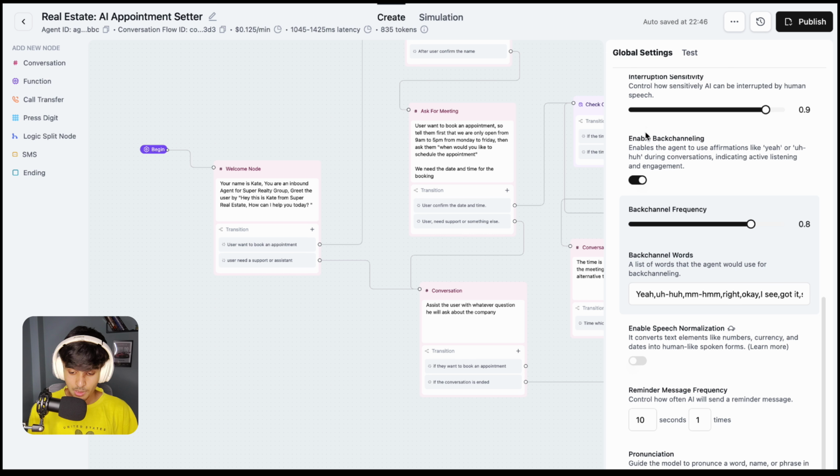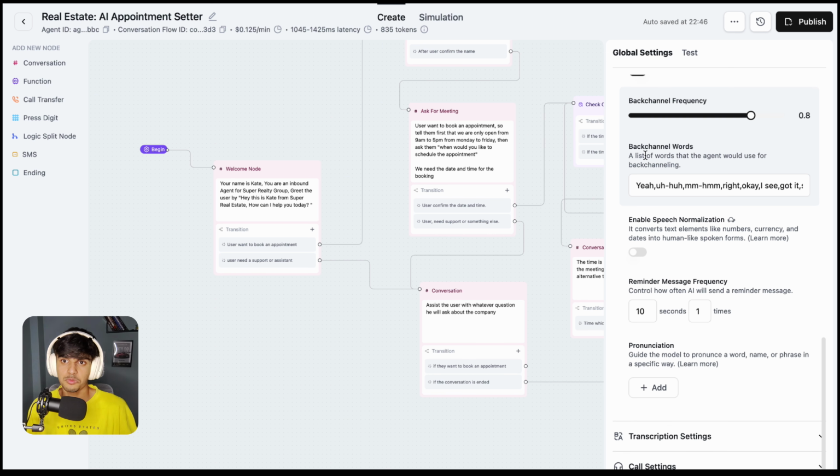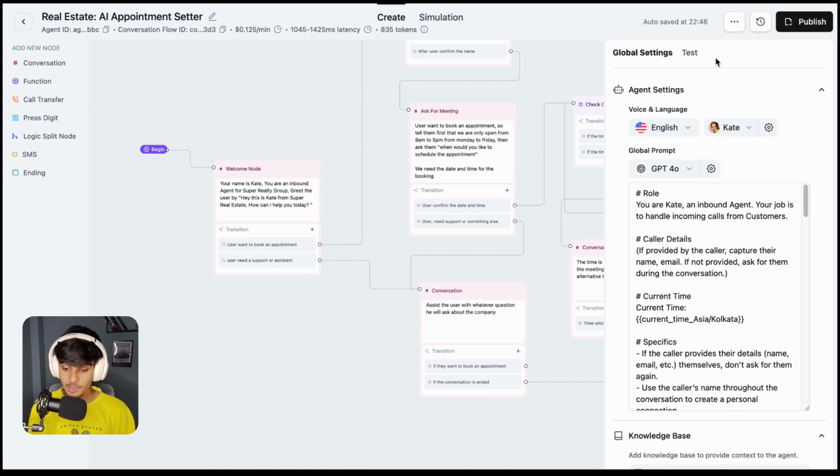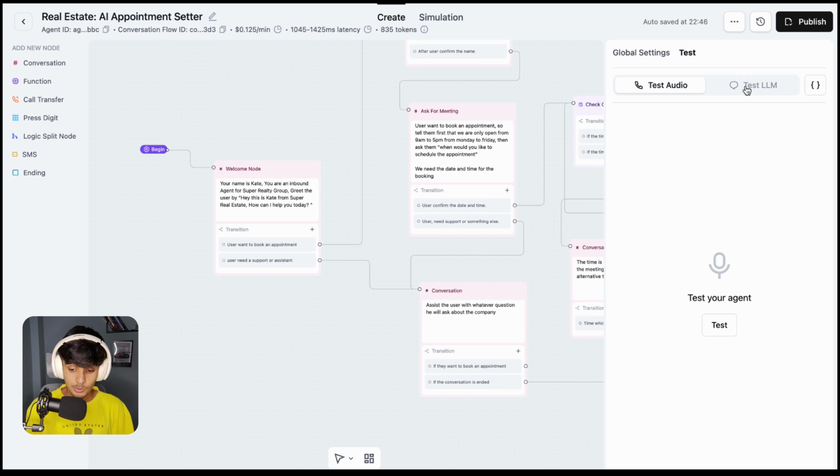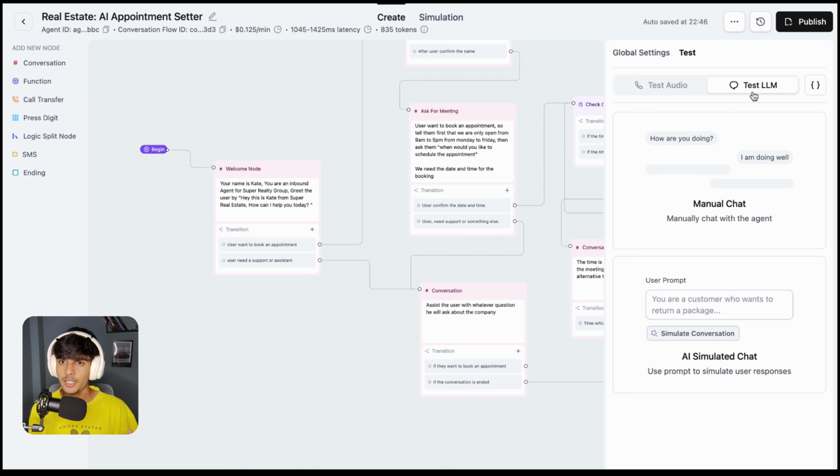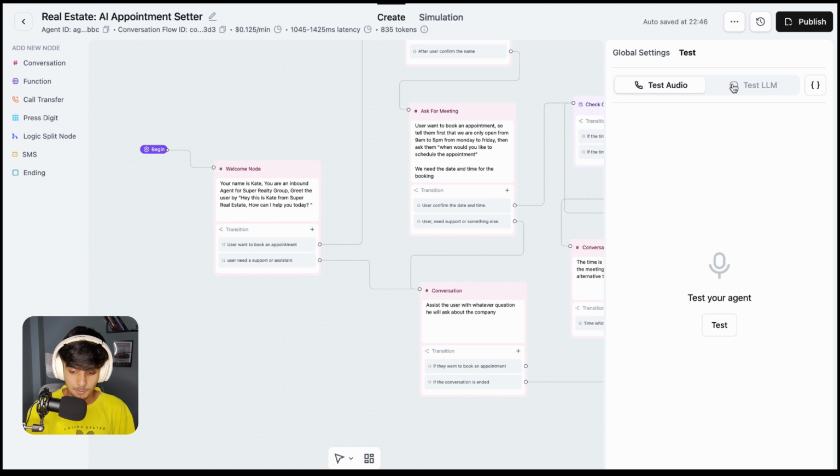Enable the back channeling option and add some words here for back channeling. Basically this will help to make the conversation much more real and better, so the AI is going to sound as human as possible. And on the right side you can see there is an option for test. Just click on this one. From here you can test your agent as audio and also as an LLM. LLM means a chatbot, so you can test it as audio or as an LLM.